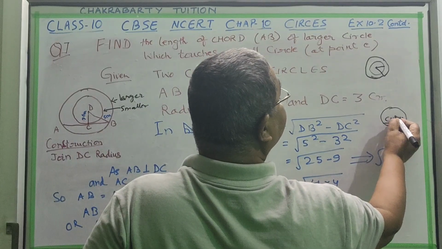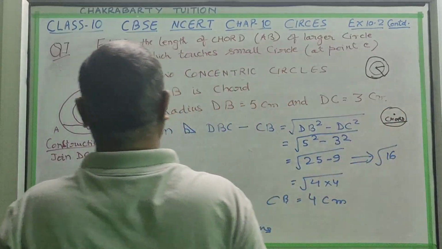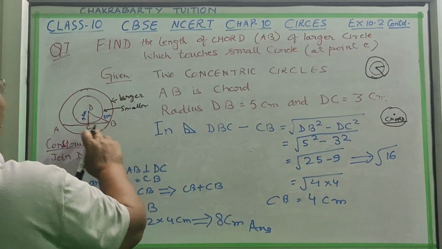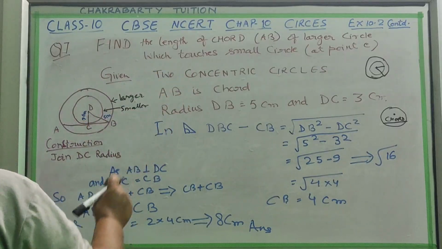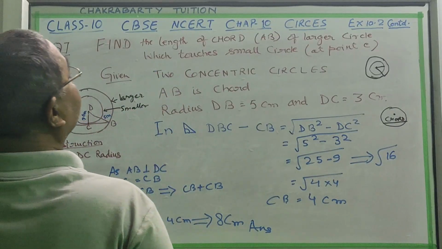This is a chord, and this is your center. So this larger circle's chord touches the small circle at point C. What you have to prove, this you have to prove.